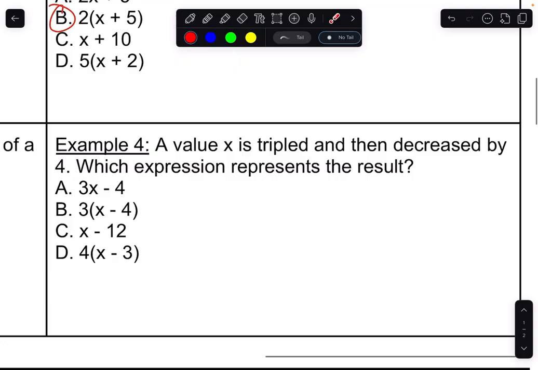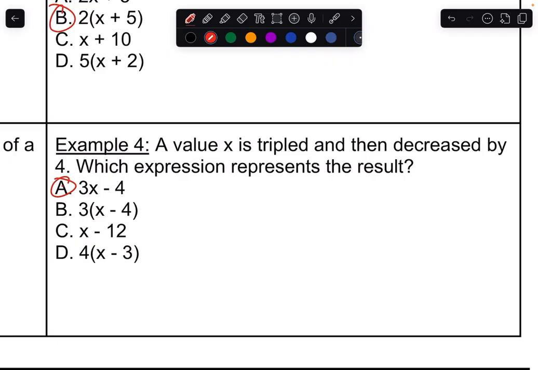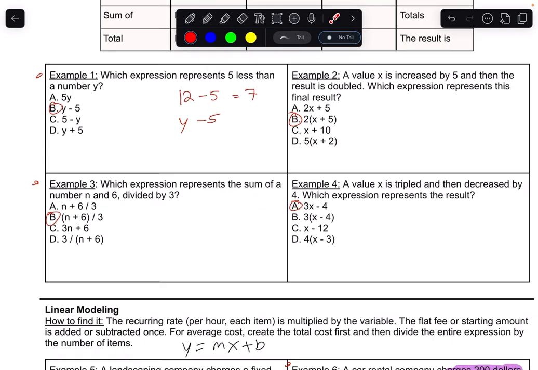Number 4, same idea. You're tripling a value and then decreasing it by 4. So notice that tripling is only happening with the X. It's not going to be a quantity aspect. It looks like it's only happening with the X. So it has to be 3X and then decreased by 4, or subtracted by 4.